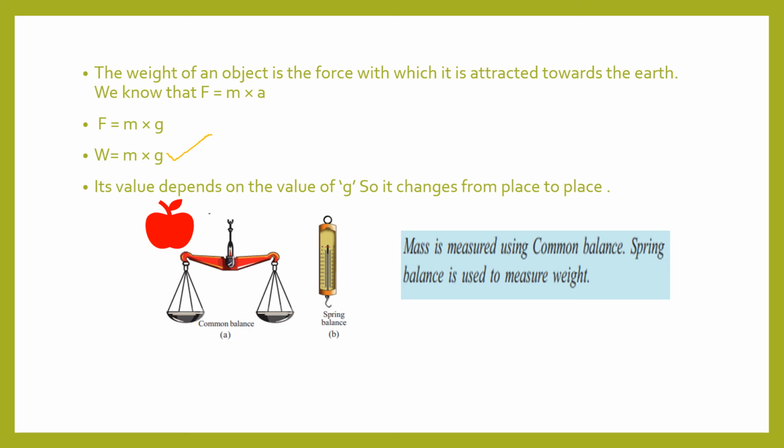Its value depends on the value of g, so it changes from place to place. So here I have given the picture of two different devices. One is a common balance and the other one is a spring balance. Both the devices are very familiar to you. Mass is measured using a common balance, whereas a spring balance is used to measure the weight.